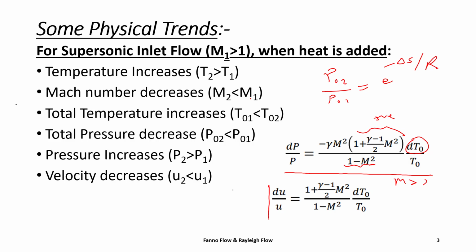Similarly, if we write the differential form of the equation for velocity, you will get this equation, and dT0 is greater than 0, this denominator is negative and this numerator is positive, so this whole term will be negative, so velocity will decrease. If heat is extracted, then all these properties will be reversed.